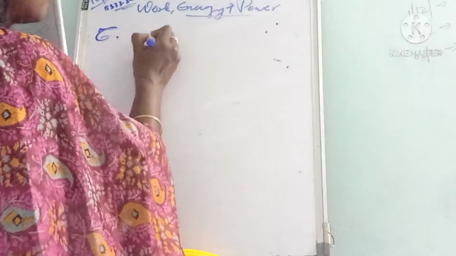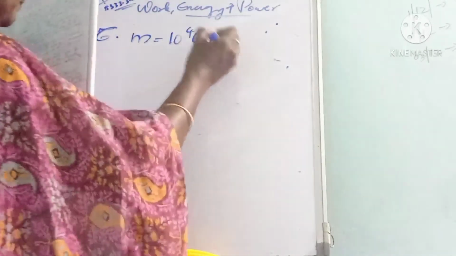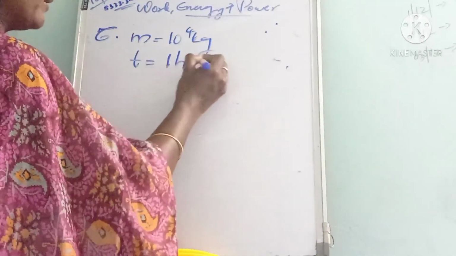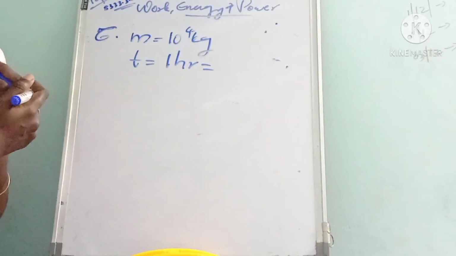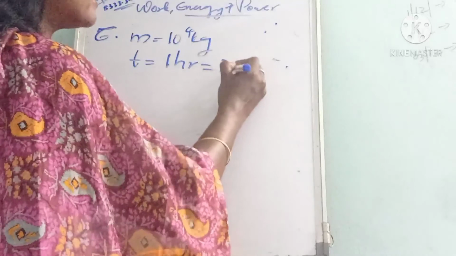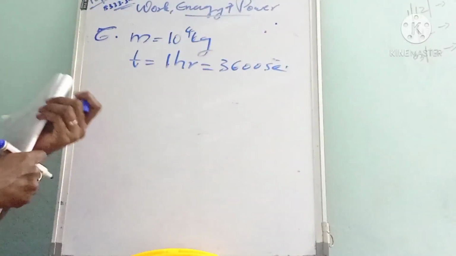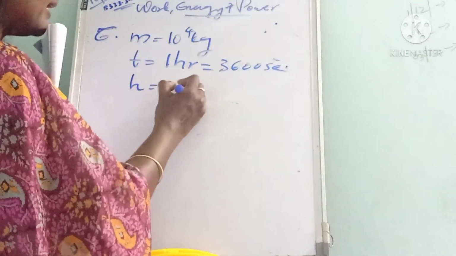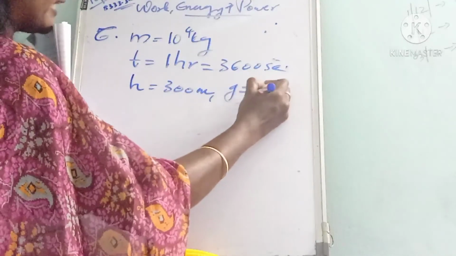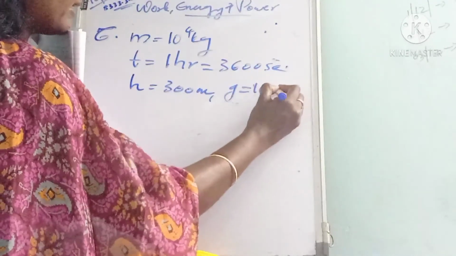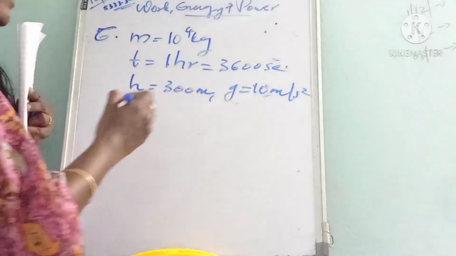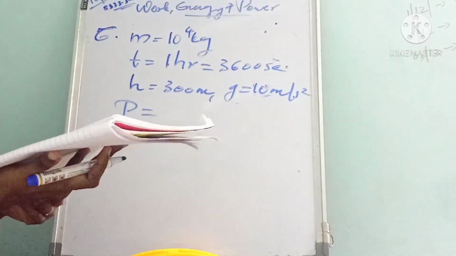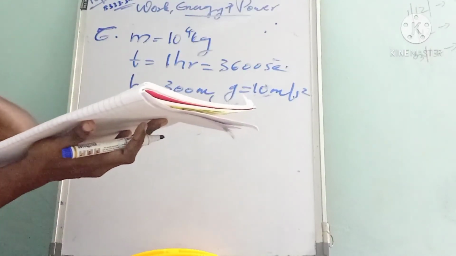So the mass m is given as 10 power 4 kg of coal per hour. So time t is actually 1 hour. You know, 1 hour is equivalent to how many seconds? 1 hour is equal to 3600 second. Then from a 300 meter deep mine, so h is actually 300 meter and g is given as 10 meter per second square. Then we have to calculate the power of the engine to lift 10 power 4 kg of coal from a 300 meter deep mine.